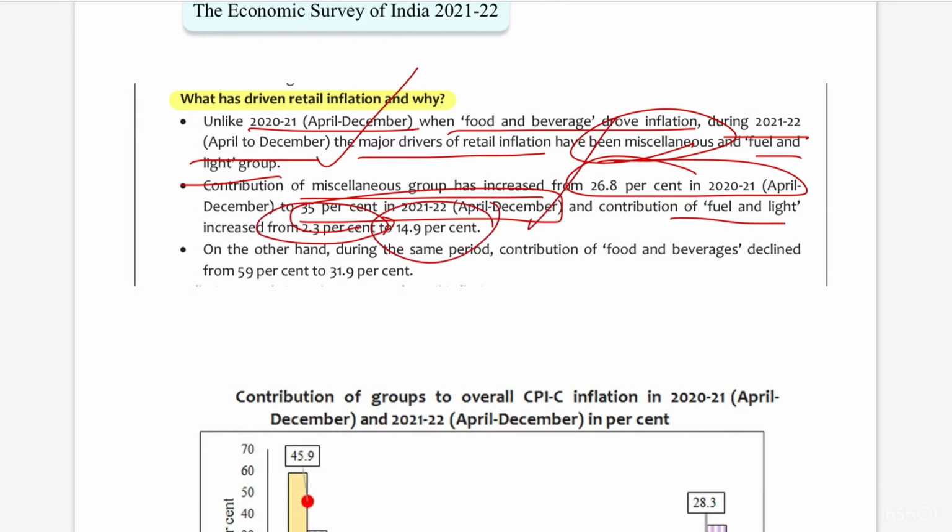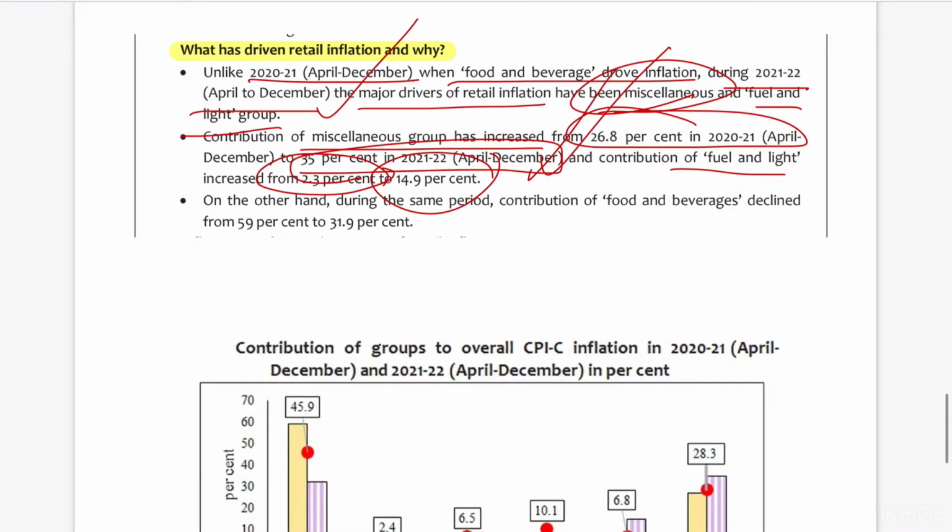So the contribution of fuel and light and the miscellaneous group to inflation during the April-December period is more. On the other hand, during the same period, the contribution of food and beverages declined from 59% to 31.9%.